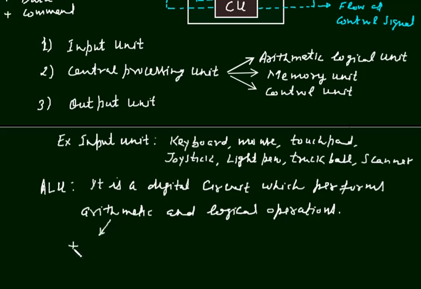Arithmetic means addition, subtraction, multiplication, and division. Logical operations are bitwise logical operations: OR, AND, NOT, XOR, etc.